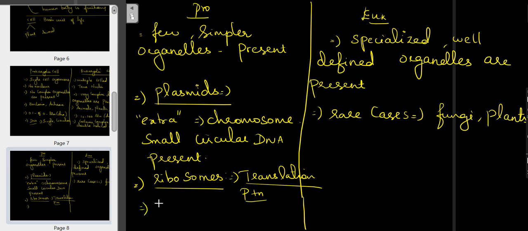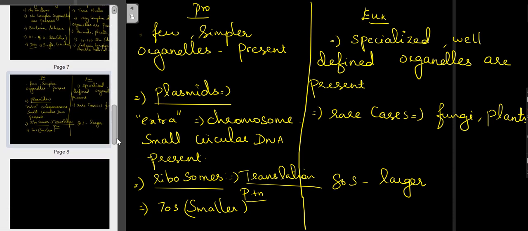In both cases ribosomes are present, but in size, it is 70S, which is smaller, and here it is a bit larger, that is 80S. Shall I move on to the next slide, ma?